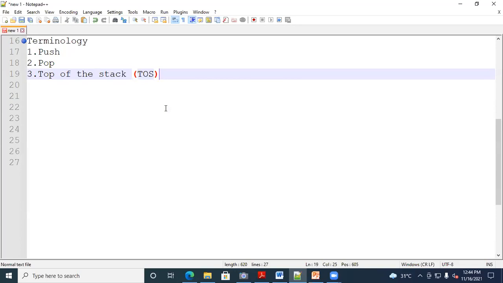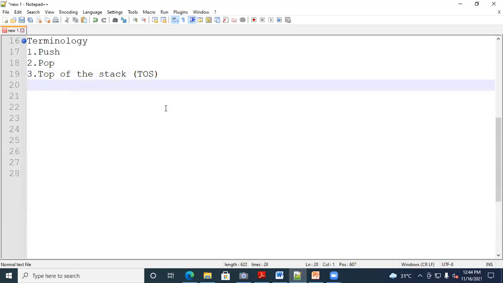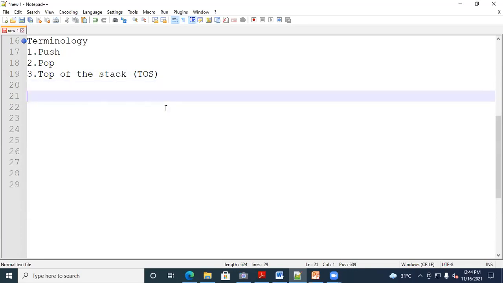To represent the topmost element of the stack, we are using the TOS pointer, right? Now these are the terminologies we are using in our stack. Now, next point, we'll discuss the representation of stack.